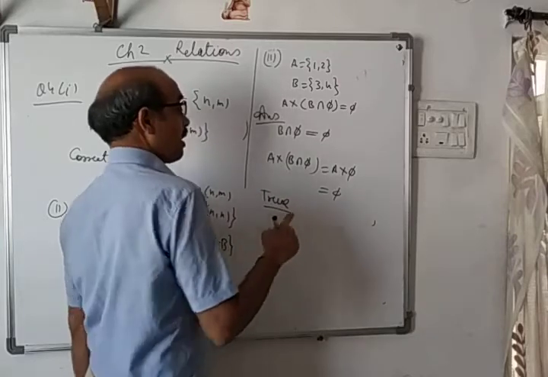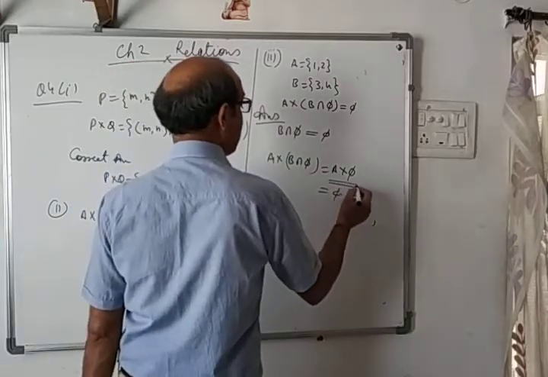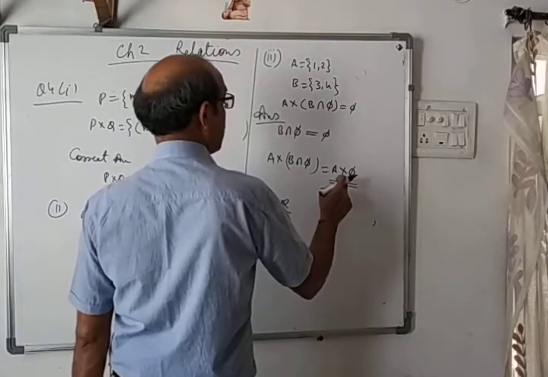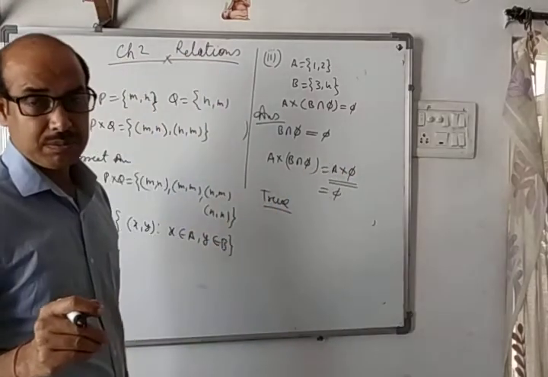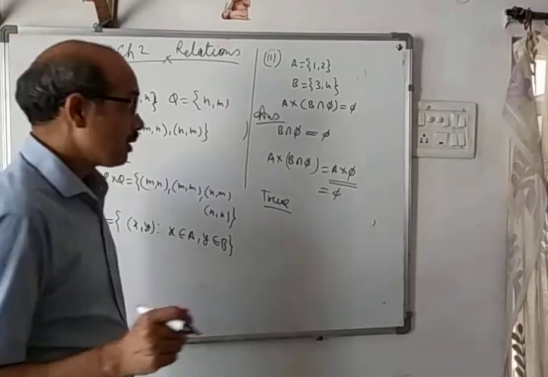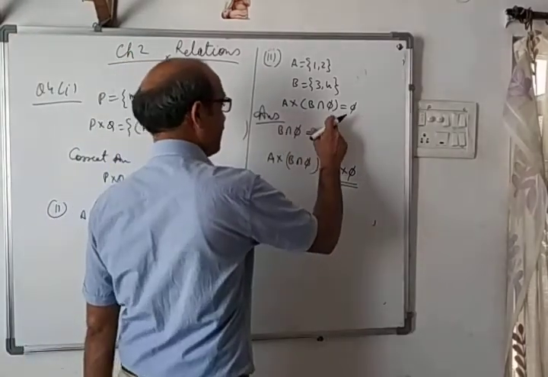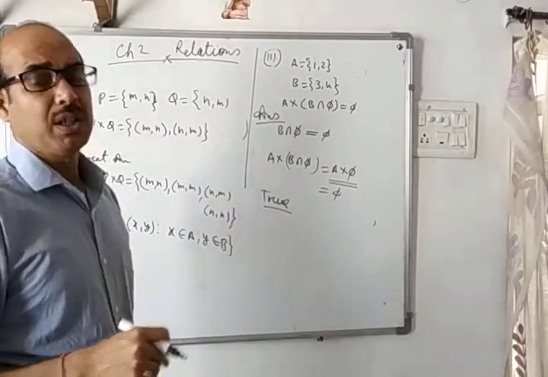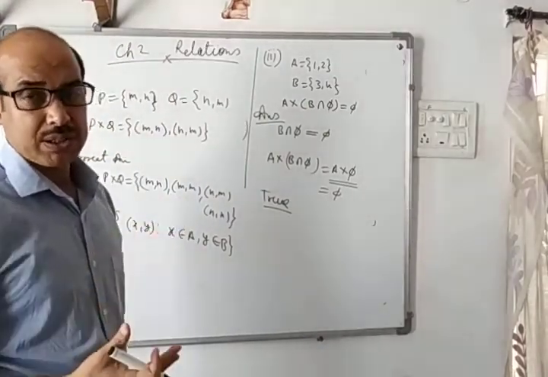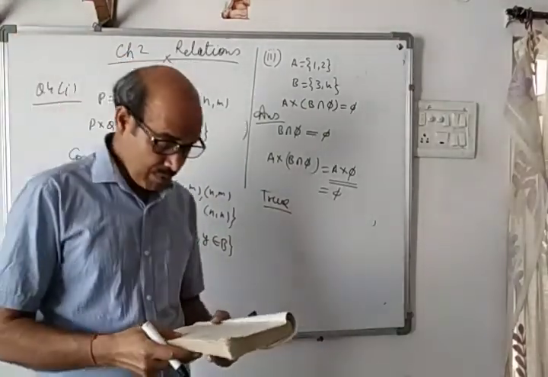And one more thing we have got over here: the Cartesian product of any set with phi will be phi. This was already discussed earlier. Intersection of any set with phi is always phi. Now the cross product is also phi.